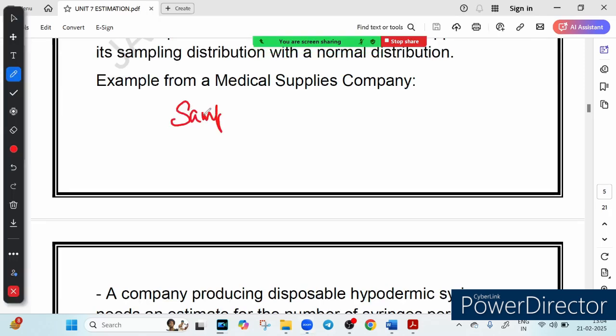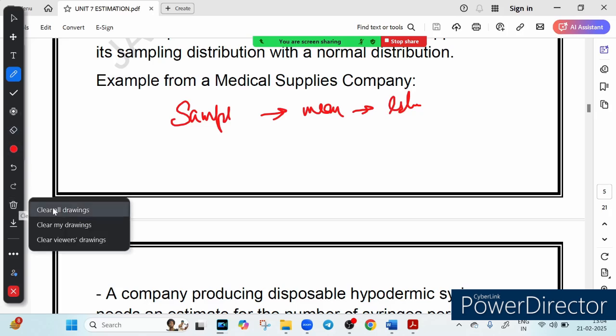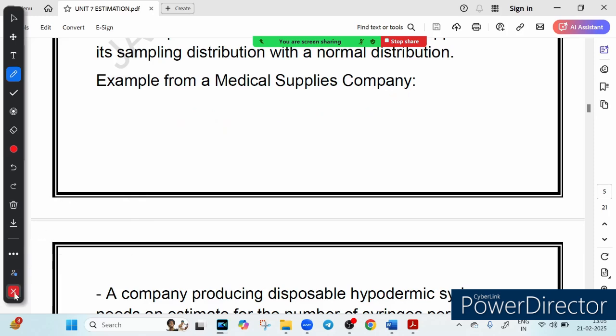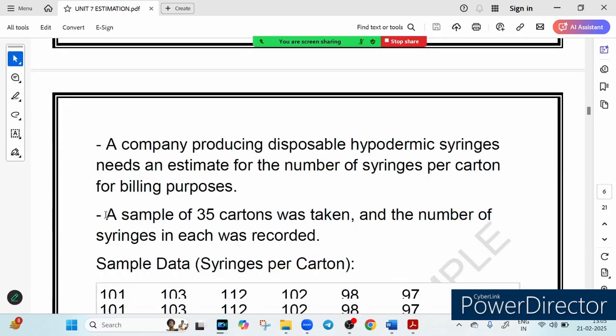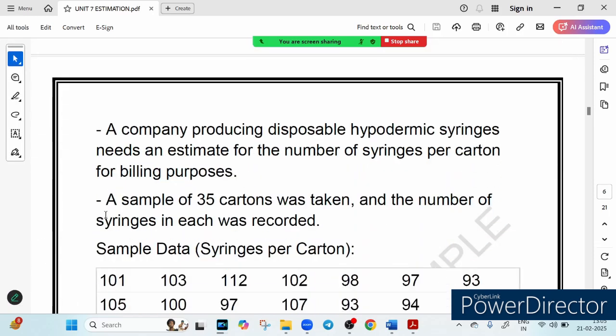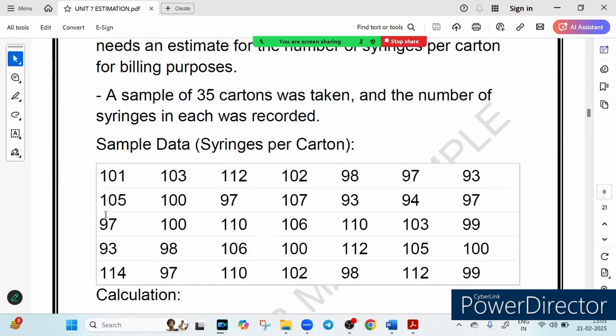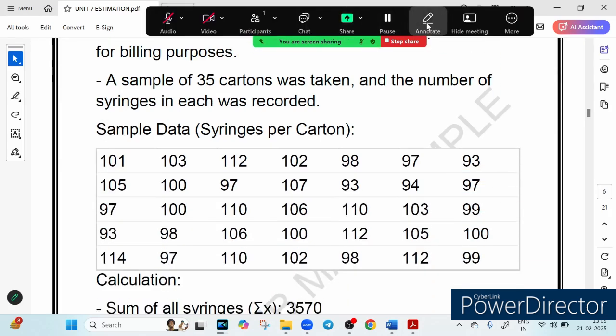Rather, we take a sample, we calculate the mean, and we use that as our base estimate. That is the point. So let me give you a real life example. Let's say a medical supply company needs to bill customers based on the number of syringes per carton. Instead of opening and counting each carton, they take a sample of 35 cartons.